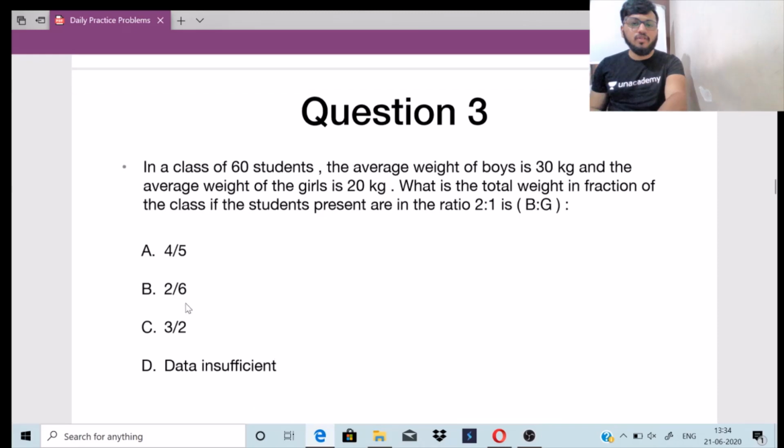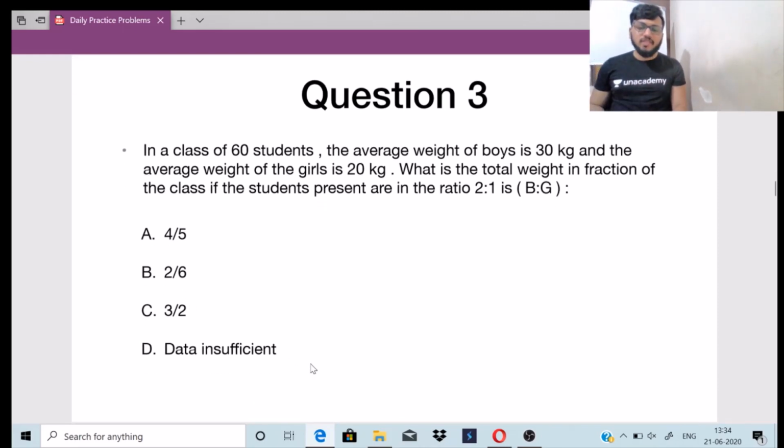Let's move fast to the third question. In a class of 60 students, the average weight of boys is 30 kg and the average weight of girls is 20 kg. What is the total weight in fraction of the class if the students present are in the ratio 2:1, that is boys to girls, right?